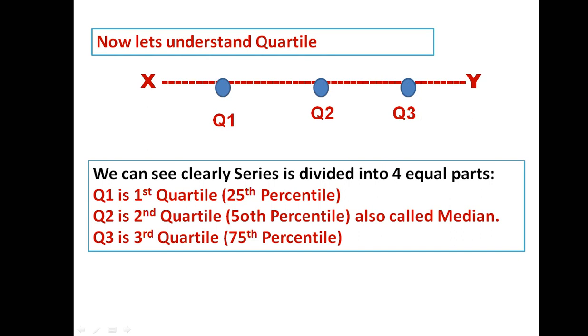Now I will show you this with the help of an example. I hope this is clear to you. We can see clearly the series is divided into 4 equal parts with the help of 3 points. The first point is your Q1, known as the first quartile, that is 25 percentile or 0.25 quantile. Q2 is your second quartile, also known as the median or the 50th percentile. Q3 is your third quartile.